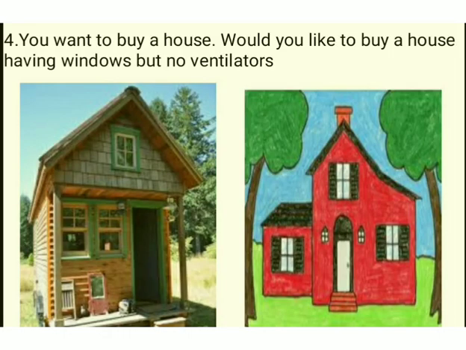Next question, you want to buy a house. Would you like to buy a house having windows but no ventilators? No, because windows are located at a lower height, but ventilators are present at the top, at a bigger height. So the ventilators help the room to be cool. Inside the room, the warm air remains nearer to the land. Gradually the warm air starts rising up since ventilators are present.